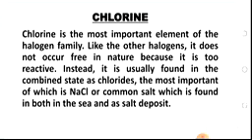Like the other halogens, it does not occur free in nature because it is too reactive. What they mean by that statement is that chlorine in its free state exists as chlorine gas, and chlorine gas does not exist in nature. You can't see chlorine gas existing naturally. Any chlorine gas that you come in contact with was manufactured in the laboratory. So chlorine gas does not exist naturally because it is very, very reactive. Rather, chlorine exists in a combined state with other elements in nature.